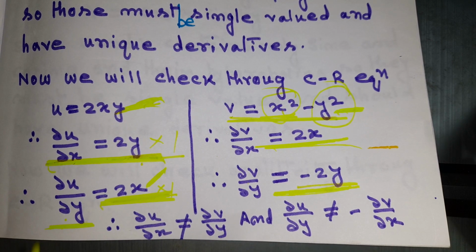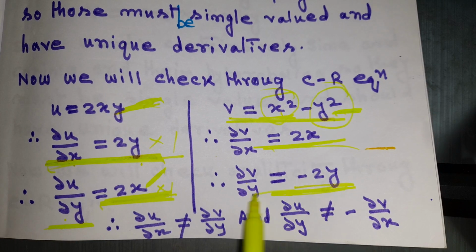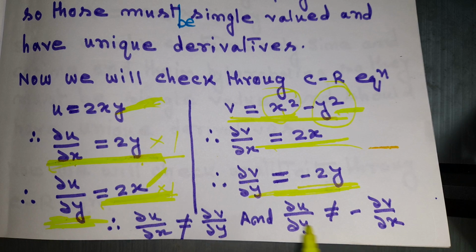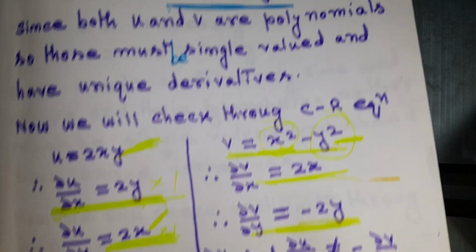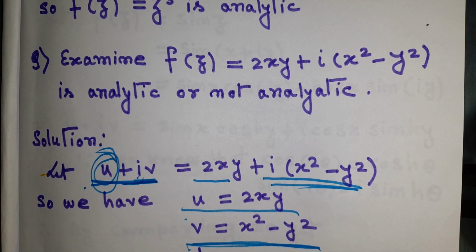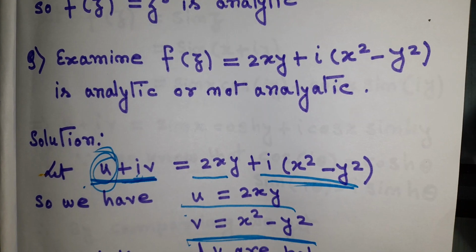So you can see here that del u del x is not equal to del v del y, and del u del y is not equal to minus del v del x. So you can say here this function is not analytic. Okay, so f(z) equal to 2xy plus i(x square minus y square) is not an analytic function, as it is not satisfying the Cauchy-Riemann equation. Okay, next question.